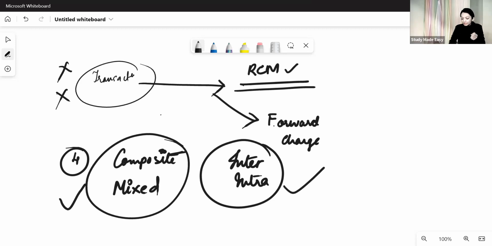This will also decide the rate of tax, but the category, whether it is CGST or IGST. Understood? So point number 4: identify whether the supply is composite or mixed supply, and whether it falls under the category of interstate or intrastate. Are you getting the pointers we are trying to collect for question number 1? Step by step, we have to think everything.